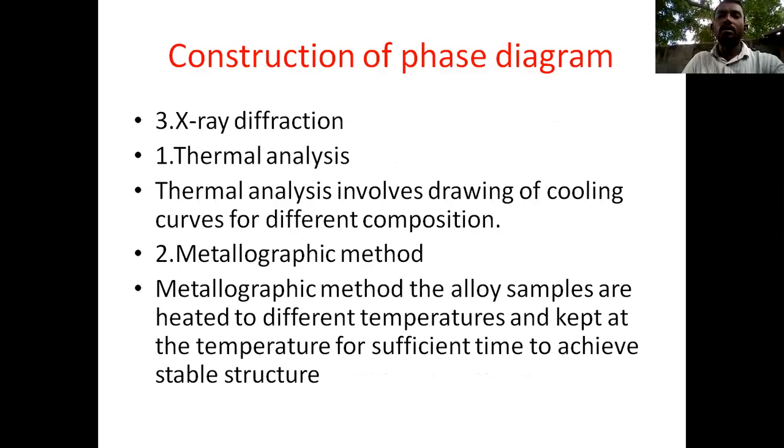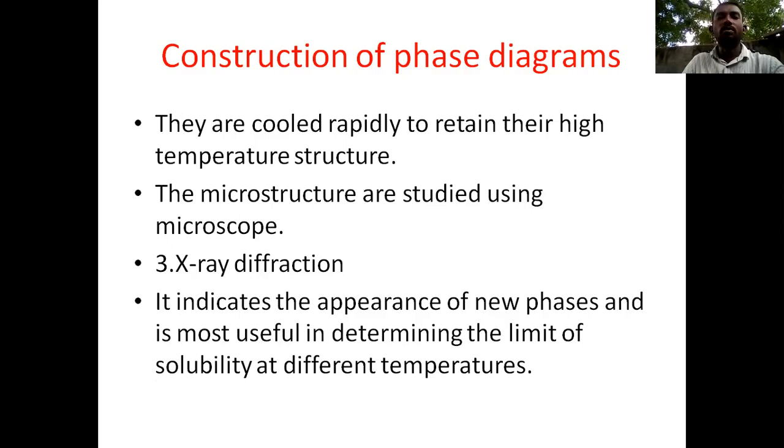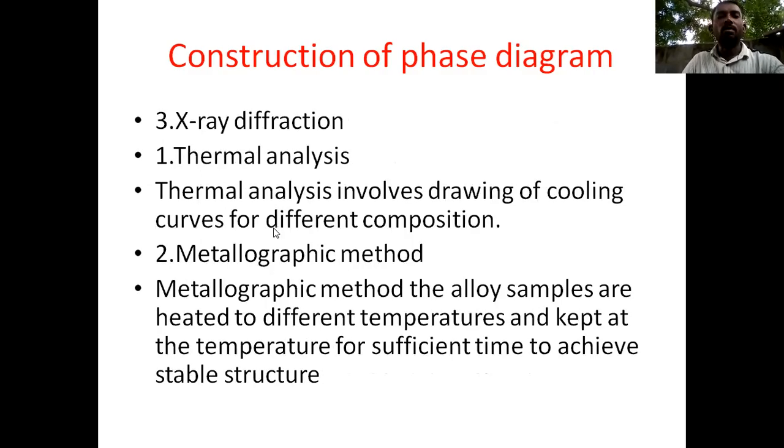After that, we cool the metal, and automatically it retains its high temperature structure. How can we see these structures? Only by using the microscope. The microstructures are studied using the microscope. So this is the metallographic method.